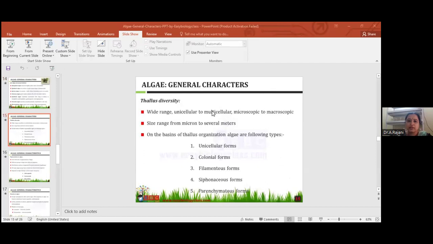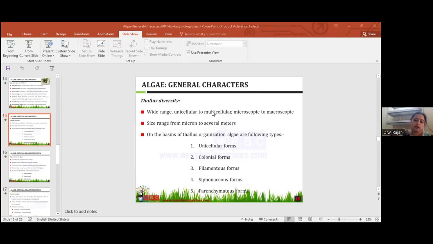Okay, these are all completed, no? Before thallus diversity, what is the size of algae? Algae exhibit very great diversity in size. They may be microscopic, like Chlamydomonas, which you can't see directly. Or they may be macroscopic. The range is from microscopic to macroscopic.